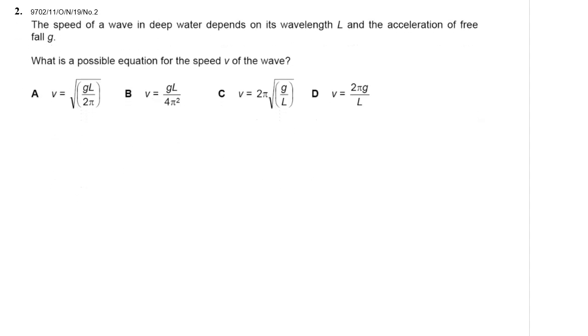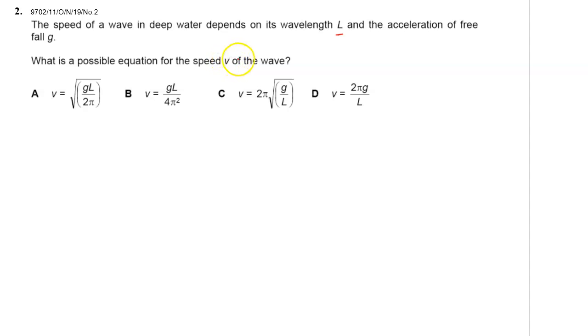Question number 2. This was question number 2 of paper 1. The speed of a wave in deep water depends on its wavelength, L, and the acceleration of free fall g. What is the possible equation for the speed v of the wave?